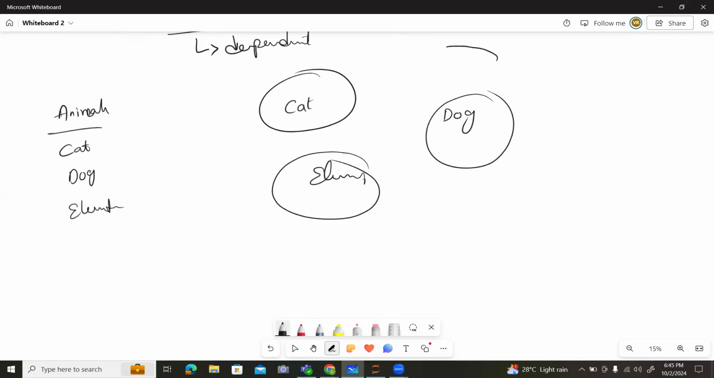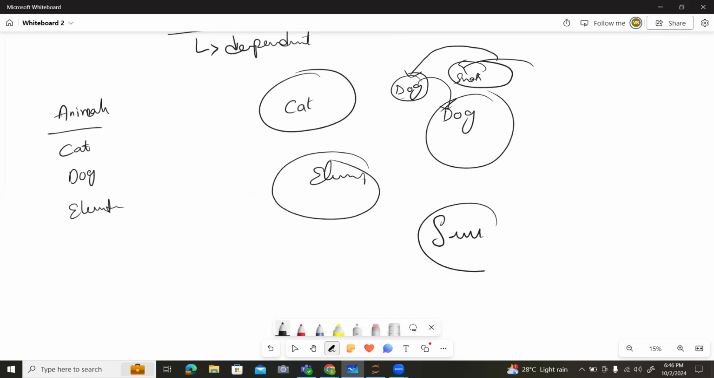So if any new data comes in, for example, if the new data point is a dog, it will directly jump into the dog group. If we get any snake-related data, it will create another group for the snake. Like that, it will form the groups. This is the main working of the unsupervised learning algorithms.